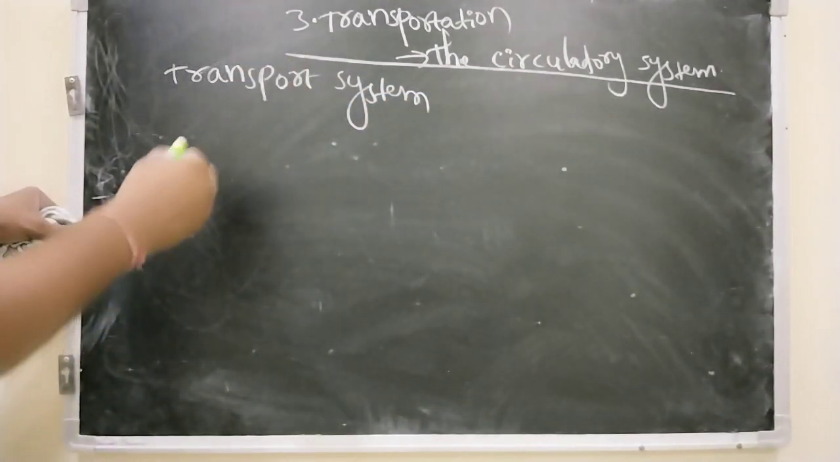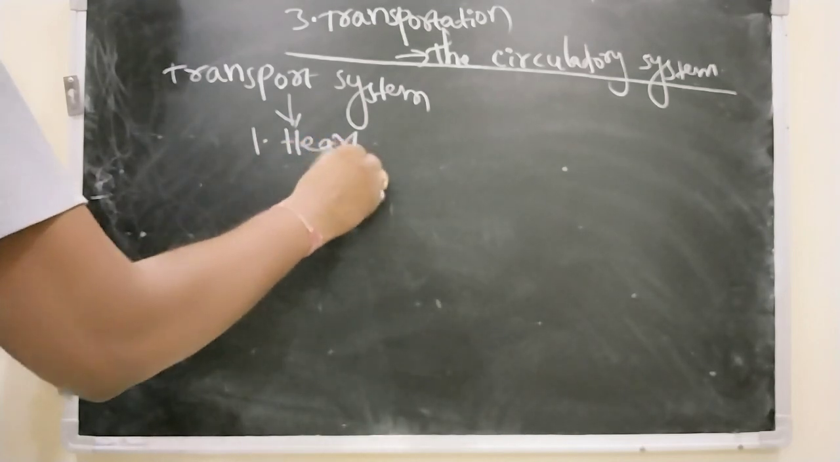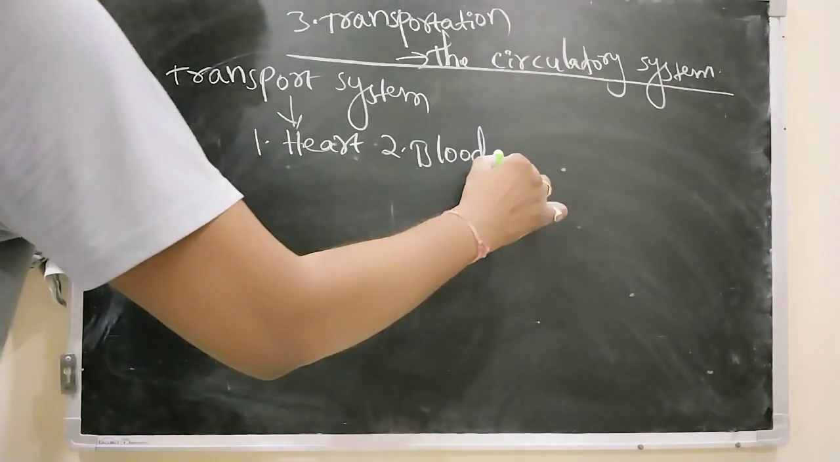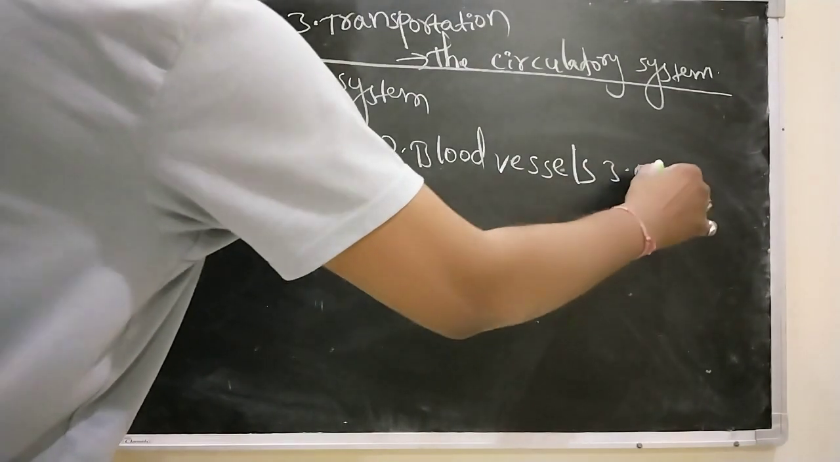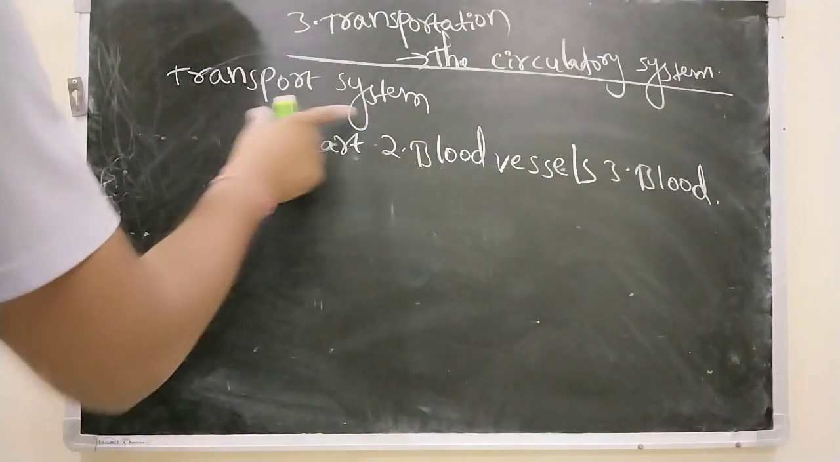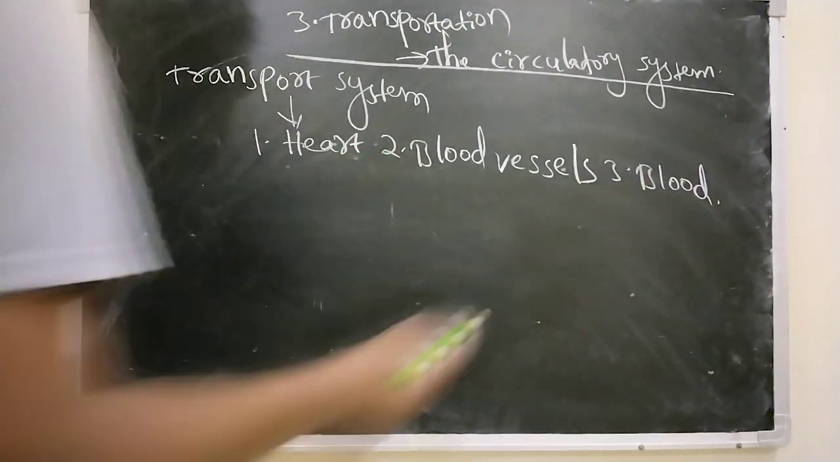And this transport system consists of mainly three important parts. One is the heart, another one is the blood vessels, and the third one is the blood. The transport system or circulatory system consists of heart, blood vessels, and blood.